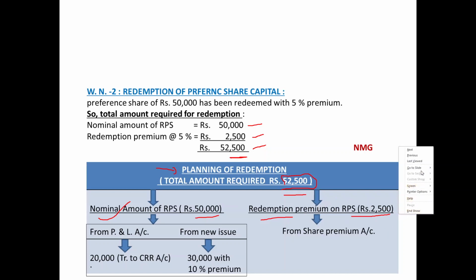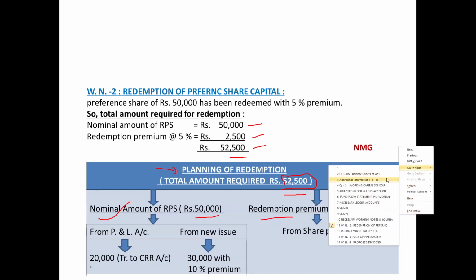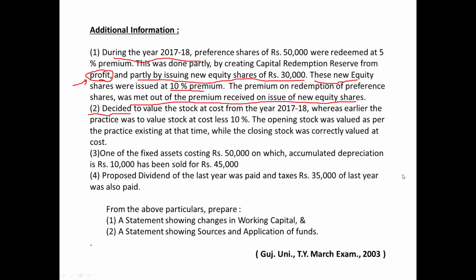Now it is not very clear how much amount was created as capital redemption reserve from profit, that amount has not been said. But later on it has been said partly by issuing new equity shares of rupees 30,000. Our total requirement in the context of nominal amount is 50,000.